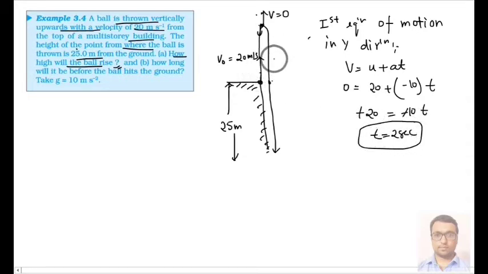Okay, and the same time is taken by the ball to come back to its original position, that is again 2 seconds. The total time is 4 seconds. It is called time of flight also.